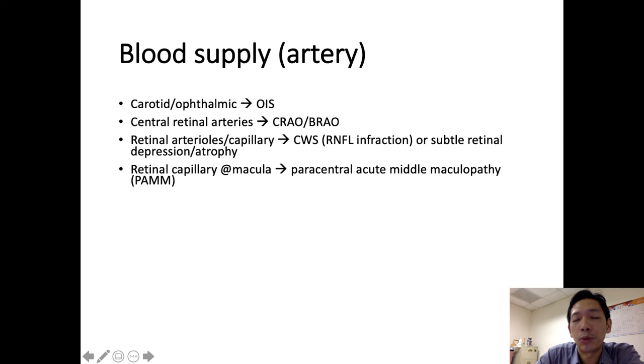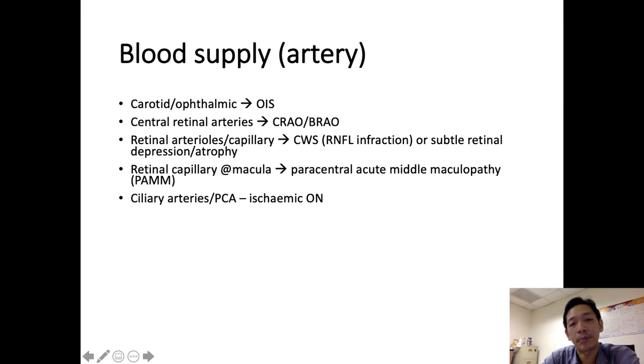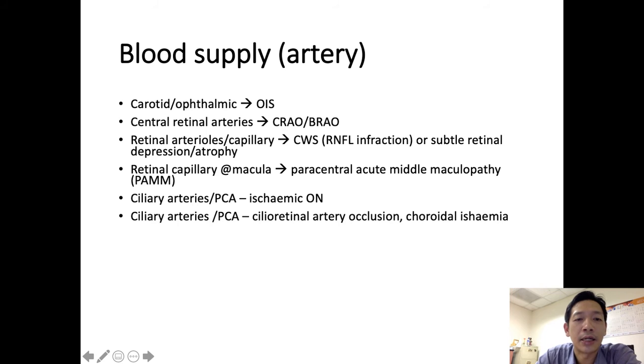Yeah, as we mentioned, we won't discuss every single disease in detail here, but I want you to understand that all these diseases are under the same group of vascular events. So the ciliary artery will supply your optic nerve head, your choroid, and also your outer retina. Any occlusion of this ciliary artery can lead to ischemic optic neuropathy. Yeah, and the other thing is they can have serial retinal artery occlusions, which is an atypical example of retinal artery occlusions. The other thing also is the rarer event of choroidal ischemia.